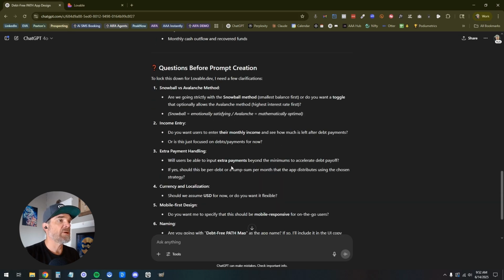Questions before the prompt creation. Okay, to lock this down, I need a few clarifications. Snowball versus avalanche. Are we going strictly with the snowball method, small balance first, or do you want to toggle the option that allows the avalanche method, the highest interest rate first?